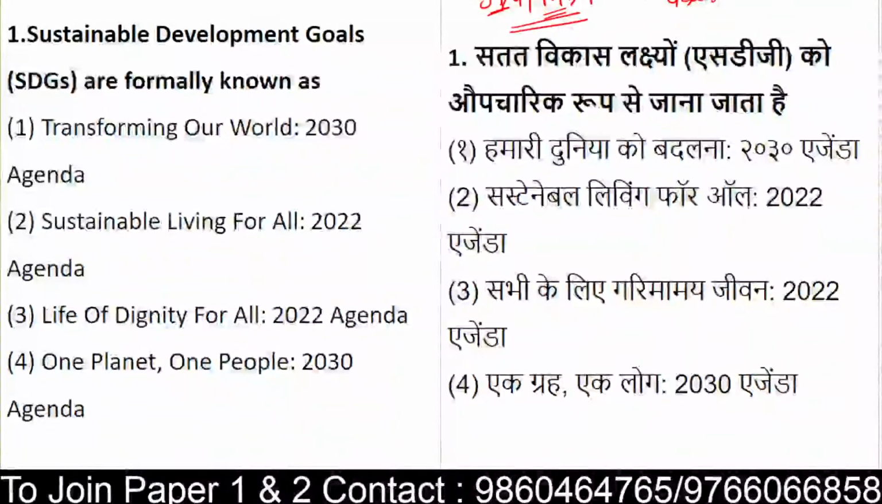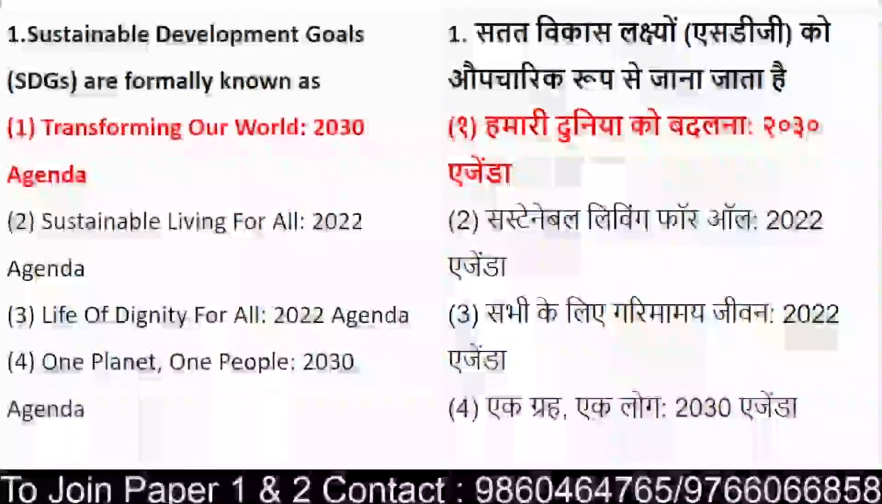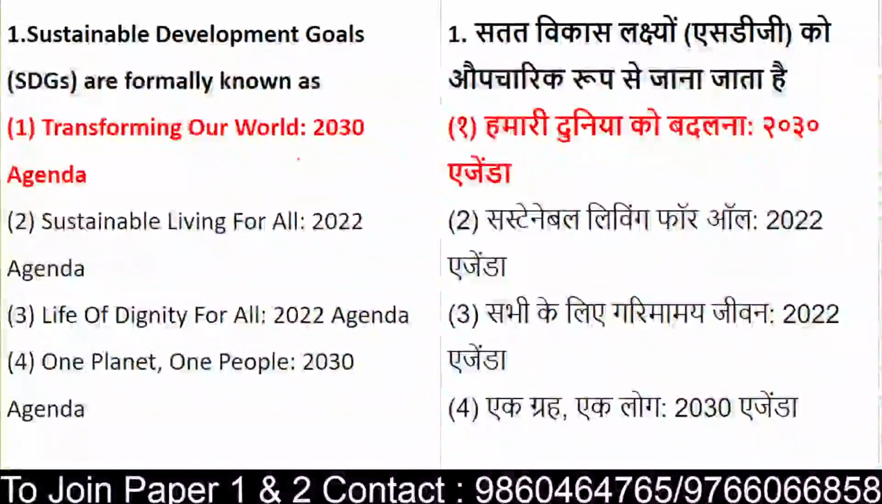We will prepare that, but today I'll just give you a quick understanding about the factual questions. Sustainable development goals, which are also called SDGs, are formally known as what? Transforming our world 2030 agenda, sustainable living for all 2022 agenda, life of dignity for all 2022 agenda, or one planet, one people 2030 agenda? It is a very easy question, but I am making sure these topics are well learned. They are formally called Transforming our World 2030 agenda.